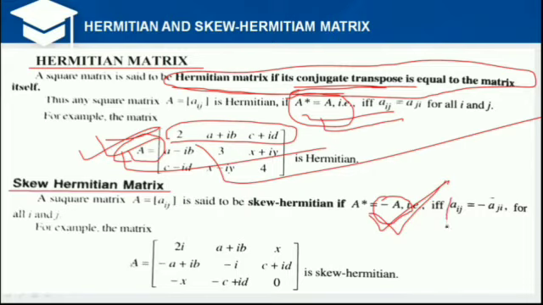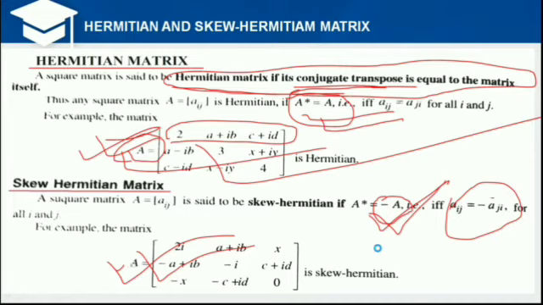That means Aij is equal to minus conjugate of Aji. For this example, if you find the conjugate transpose of this matrix and take the negative common from each element, you will get the negative of the matrix A.